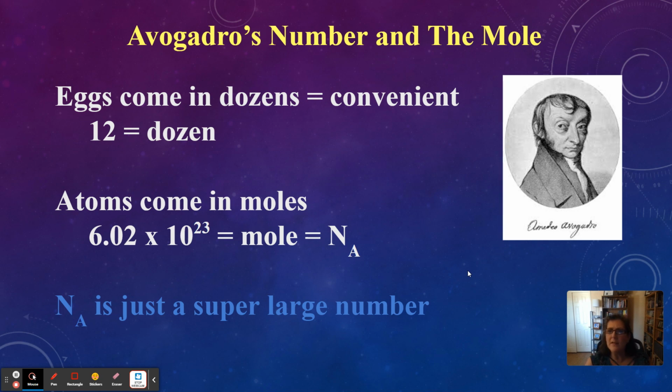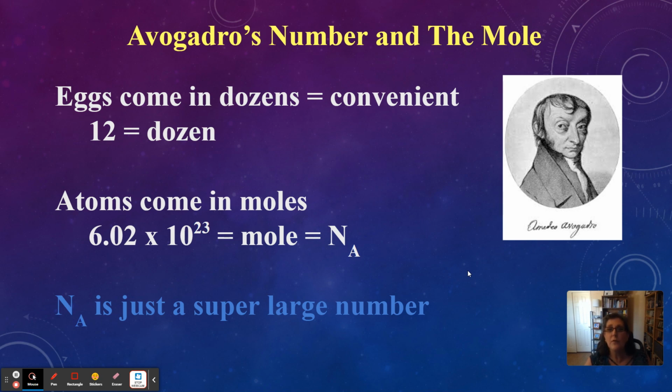Well, now we want something convenient for atoms, except atoms are amazingly tiny. So 12 just won't work. We can't count out 12 atoms. So our numbers can be much, much, much bigger than that. In fact, it's going to be millions of gillions of billions of gillions, gazillions. It's going to be a huge number.